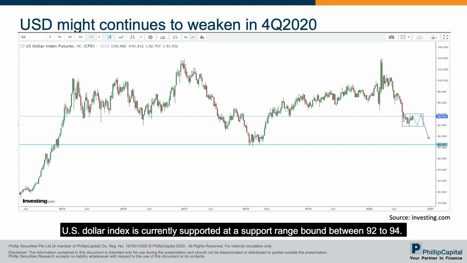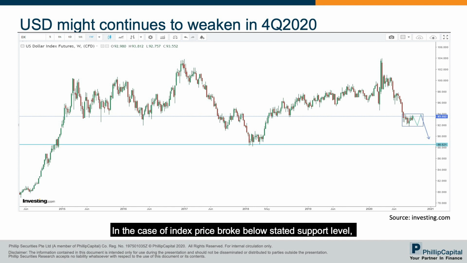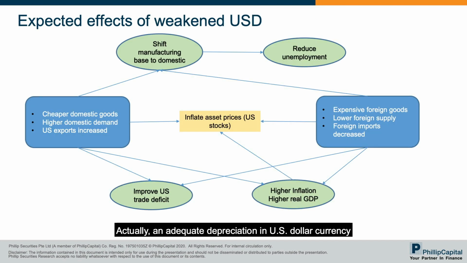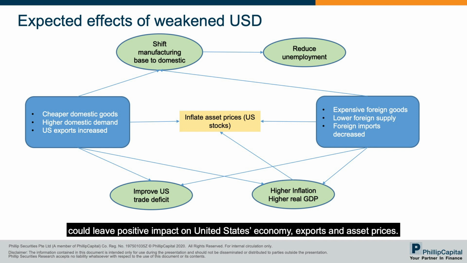The US dollar index is currently supported at a support range bound between 92 to 94. In the case the index price broke below the stated support level, the US dollar index might continue its downside to test the next support level at 88.5, which is the low established in 2018. Actually, an adequate depreciation in the US dollar currency could leave a positive impact on the United States economy, exports, and asset prices.